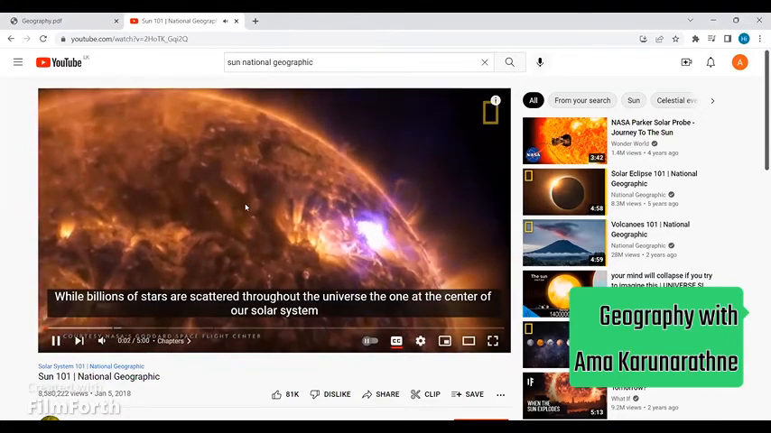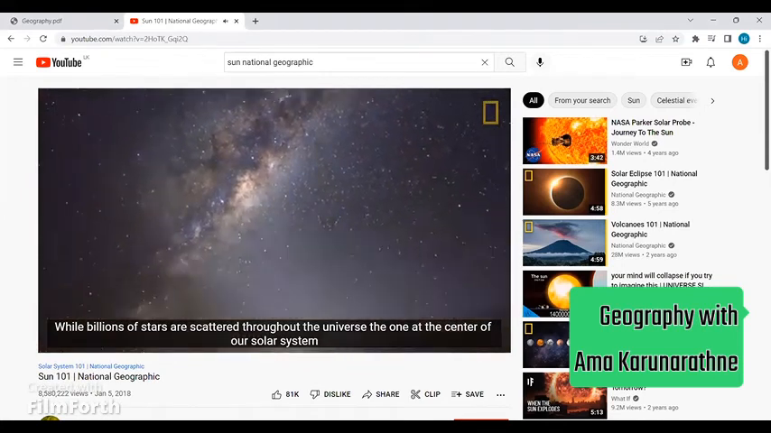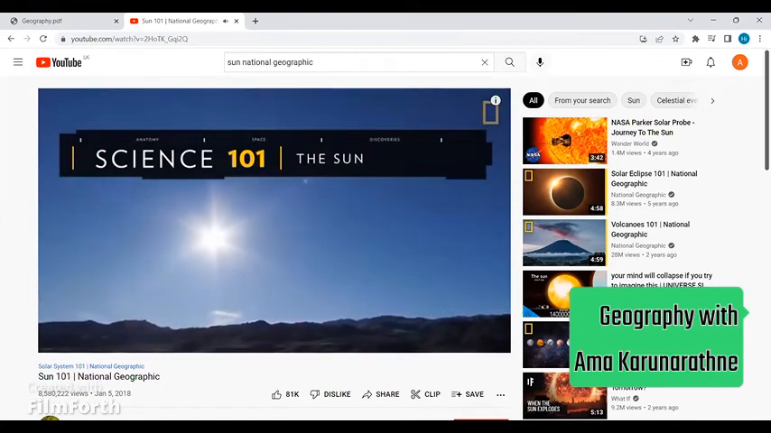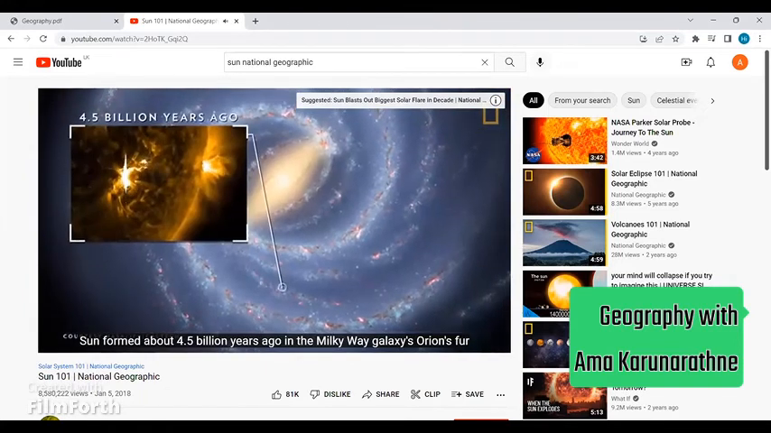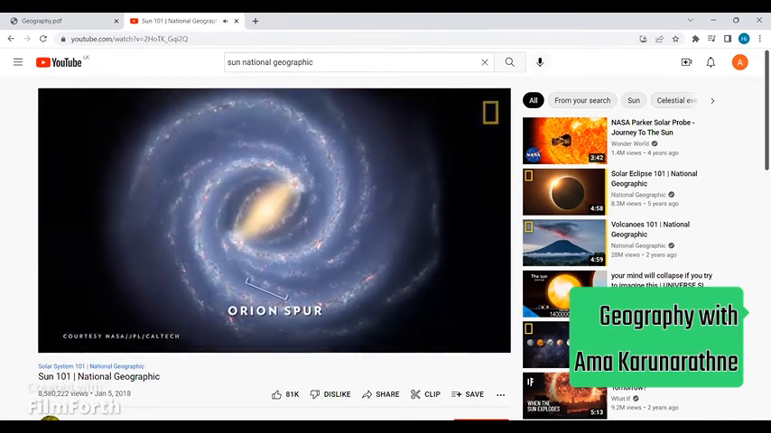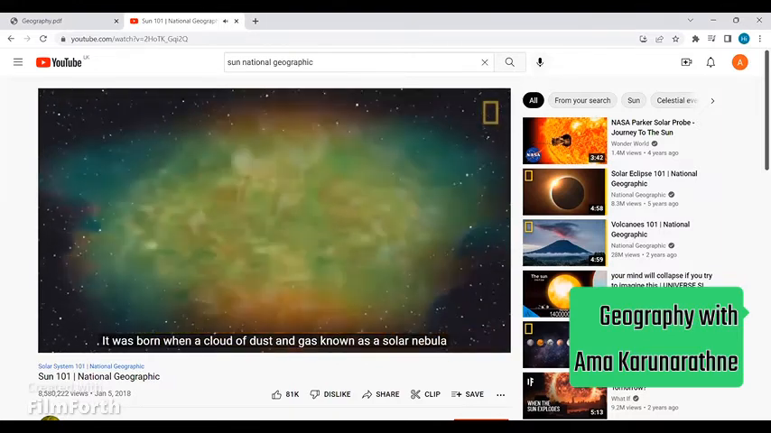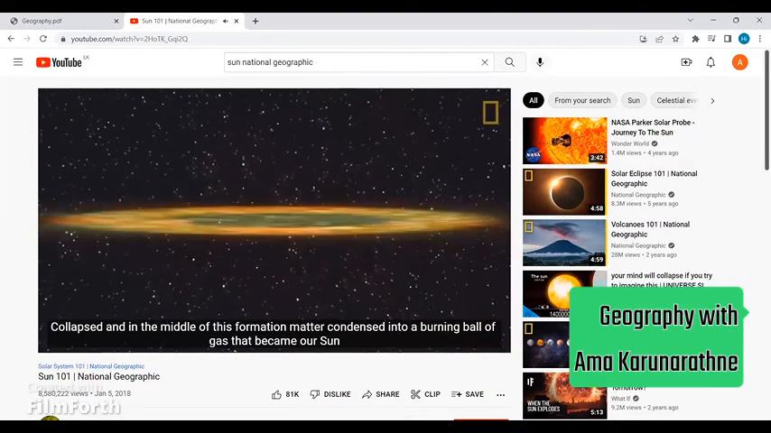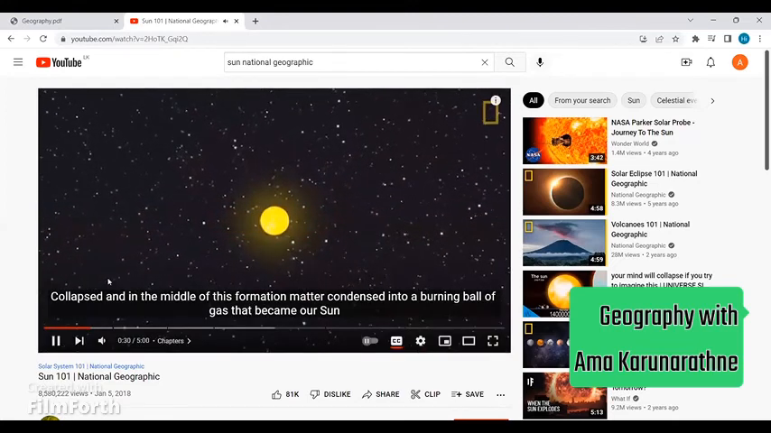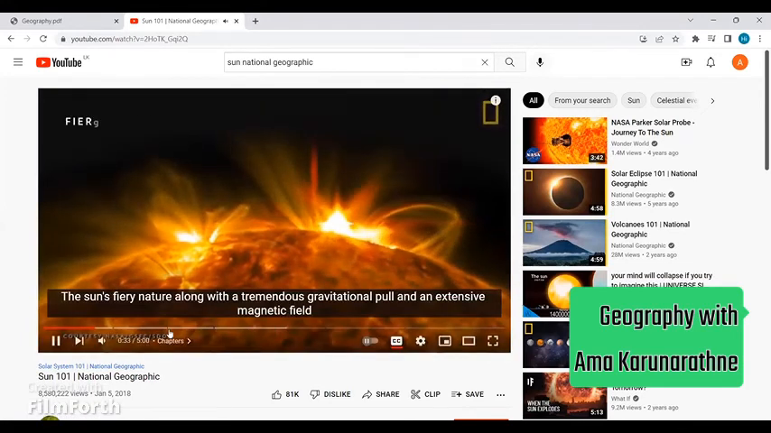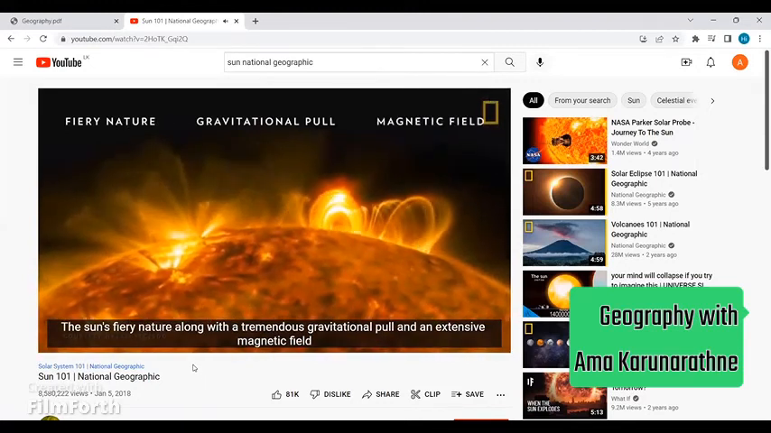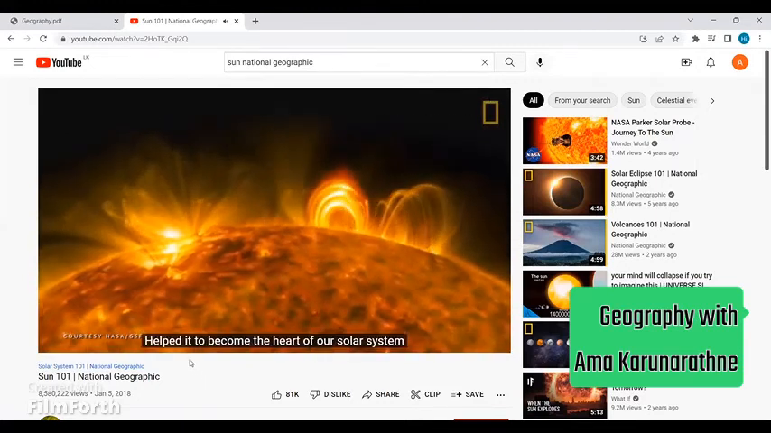While billions of stars are scattered throughout the universe, the one at the center of our solar system plays a special role for us here on Earth. Our sun formed about 4.5 billion years ago in the Milky Way galaxy's Orion Spur. It was born when a cloud of dust and gas, known as a solar nebula, collapsed. And in the middle of this formation, matter condensed into a burning ball of gas that became our sun. The sun's fiery nature, along with a tremendous gravitational pull and an extensive magnetic field, helped it to become the heart of our solar system.